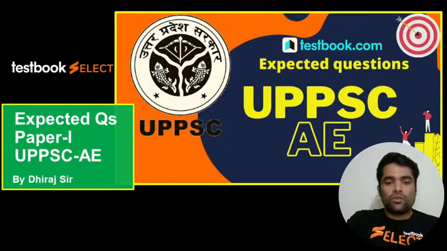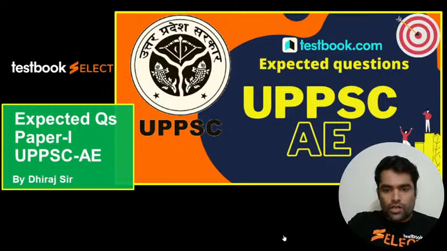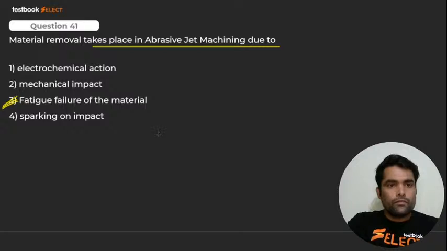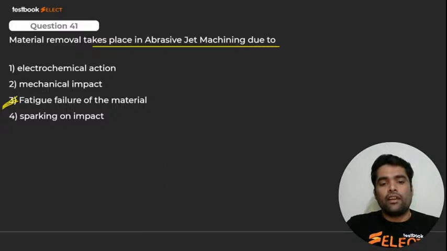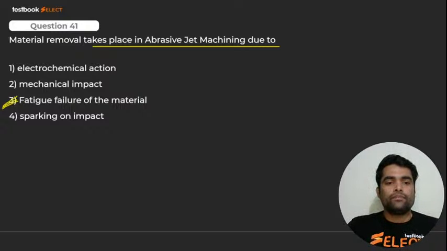Okay, Mohan Raj said question number 41. Let me check question number 41. Yes, material removal takes place in abrasive jet machining due to what, my dear? Due to only fatigue. Yes or no? Had you got it?